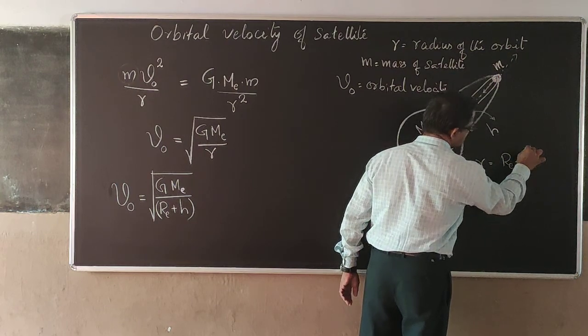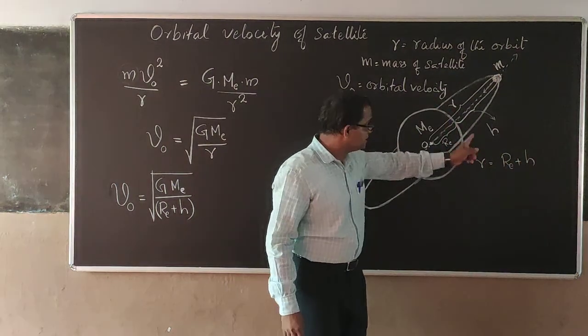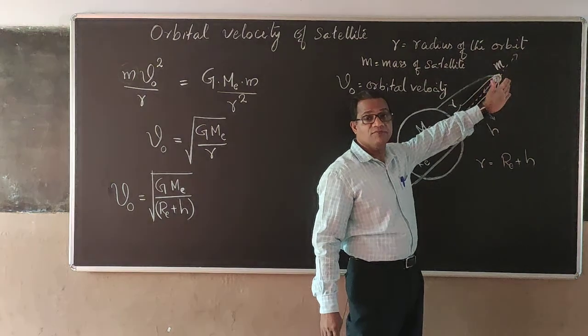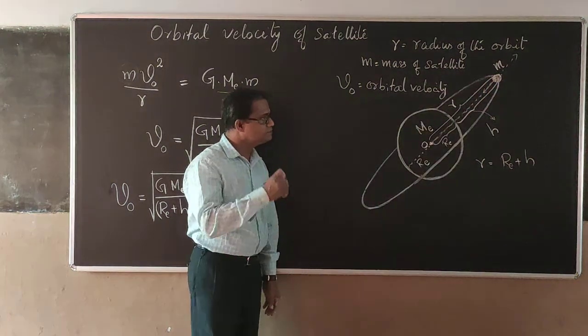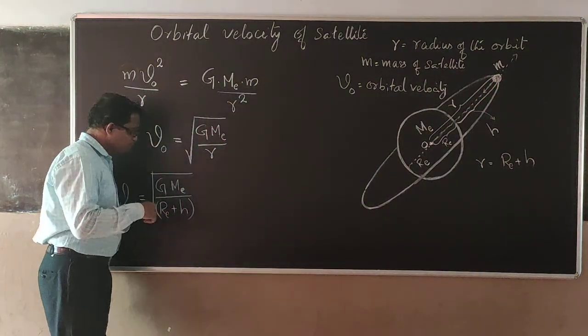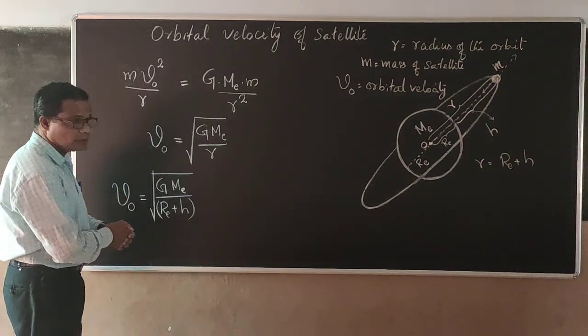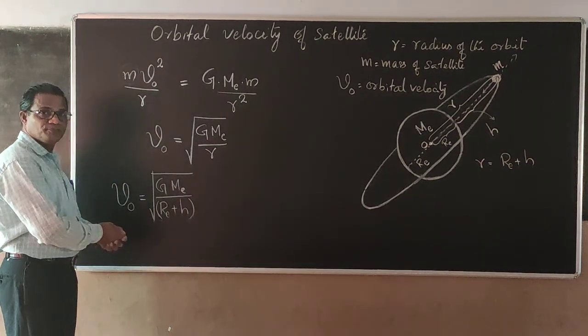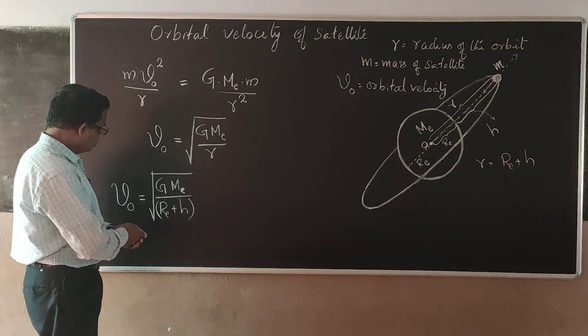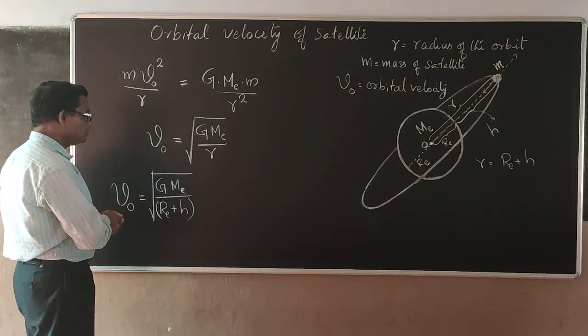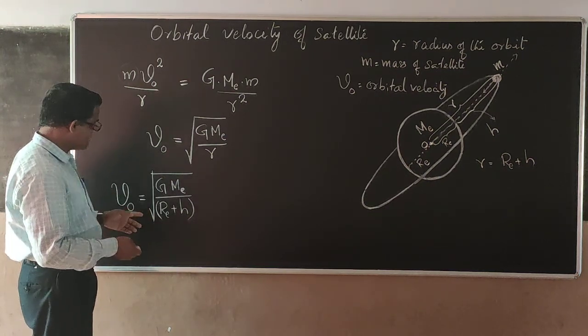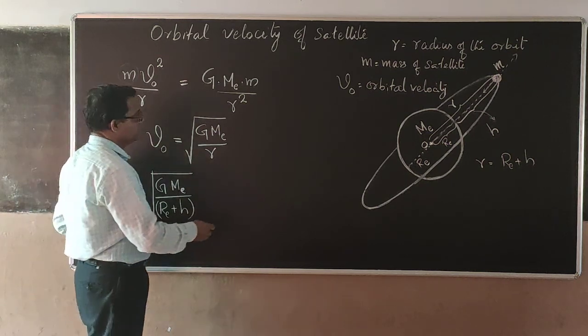So RE plus H. H is nothing but the height of the satellite from the surface of Earth. Now, this is another way of writing. And you can relate this with small g, that is the acceleration due to gravity.